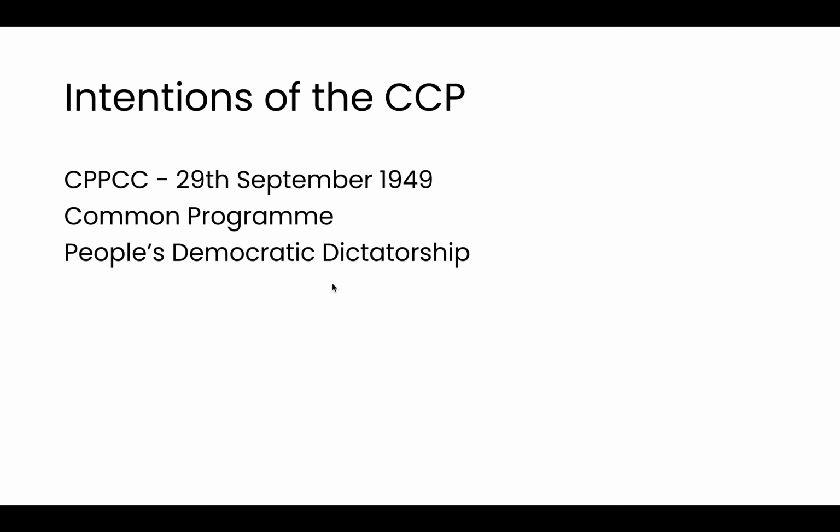It would be the People's Democratic Dictatorship. So essentially, the people would be able to vote, however ultimately the rulings would come down to the Chinese Communist Party. The communist government would listen to the people, but they would rule as a one-party dictatorship headed by Mao. So they would listen, that's the idea of democracy, but ultimately it would be a one-party state led by Mao Zedong.